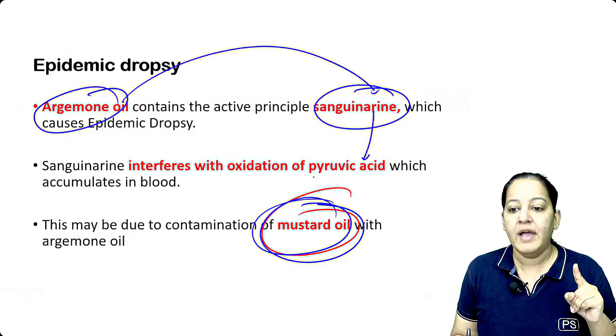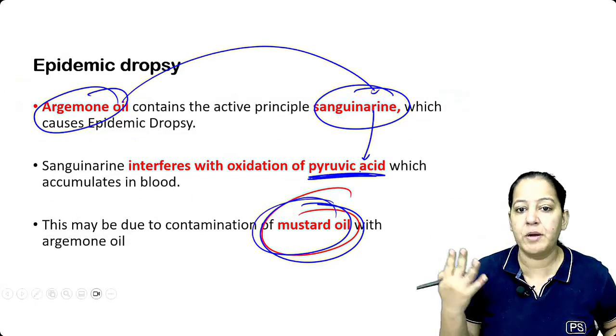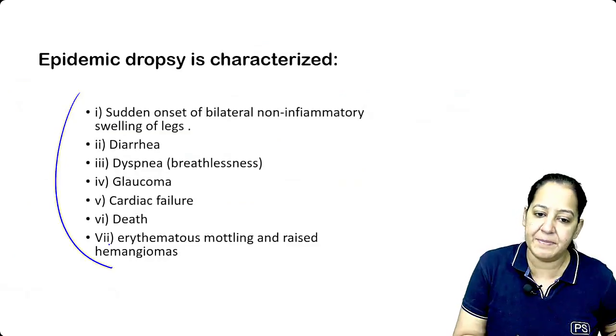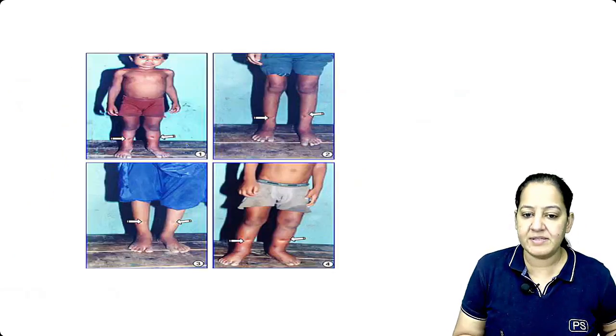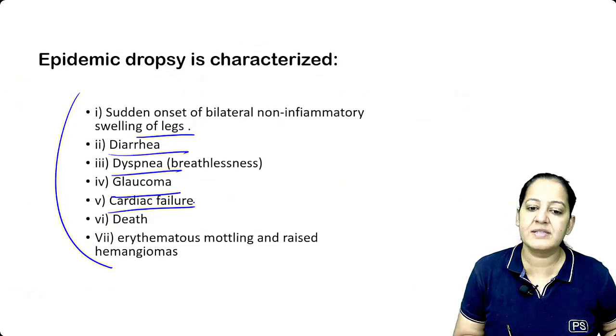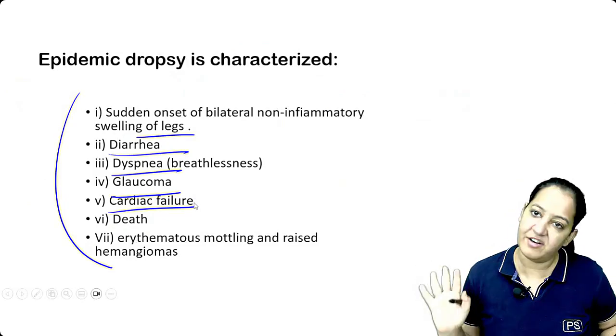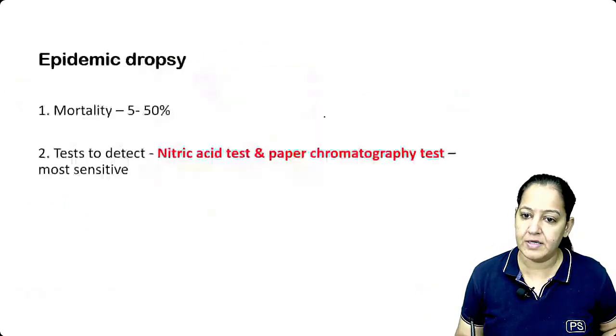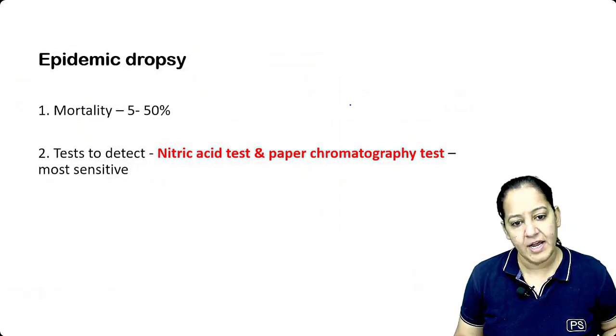It interferes with pyruvic acid oxidation in the human body and produces a disease that is epidemic dropsy, in which the person has sudden swelling of the legs. Sudden swelling of the legs is there, diarrhea, dyspnea, glaucoma, multiple cardiac failure, shock, and ultimately death. This is epidemic dropsy. Okay, epidemic dropsy is there.